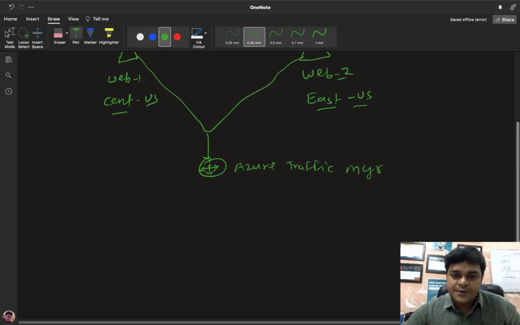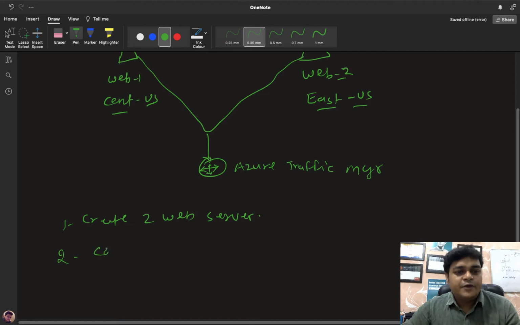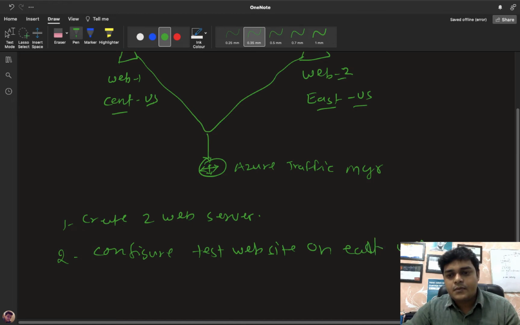If we talk about the prerequisites, the minimum requirements to set up a Traffic Manager, it's really simple. We need to create at least two web servers, and the server locations must be different from each other. Second, configure one test website. For testing purposes, we will configure a different website on each web server.